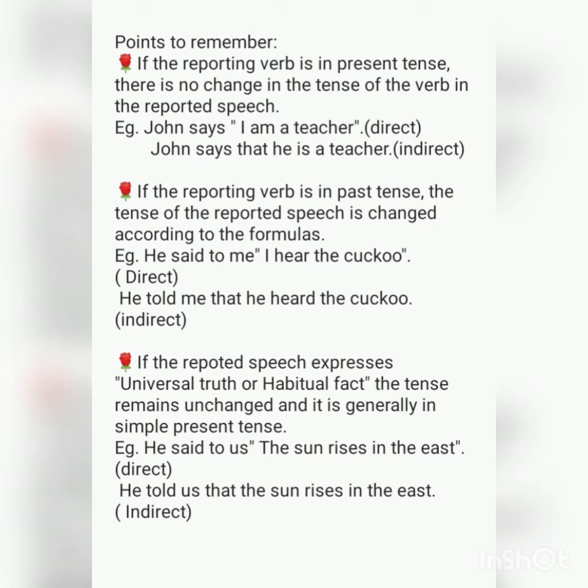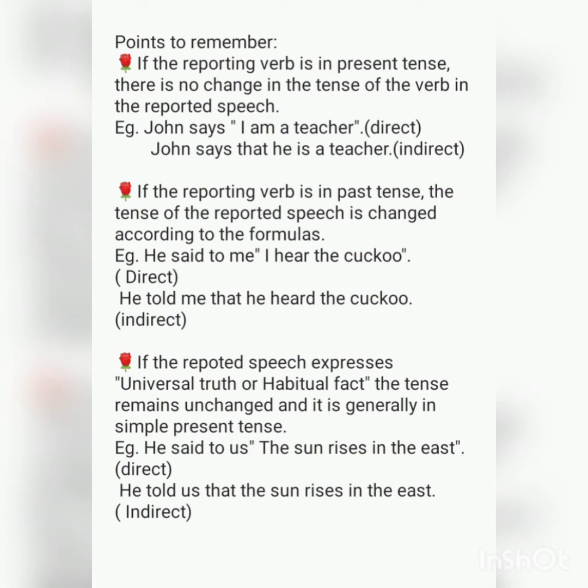Next, if the reporting verb is in past tense, the tense of the reported speech is changed according to the formulas. Example, he said to me, "I hear the cuckoo." Here the reporting verb "said to" is past tense and the verb in the reported speech is present tense. Since the reporting verb is past tense, we need to change the verb here into past tense. The indirect form of speech will be, he told me that he heard the cuckoo. Now the whole sentence is in the past tense.